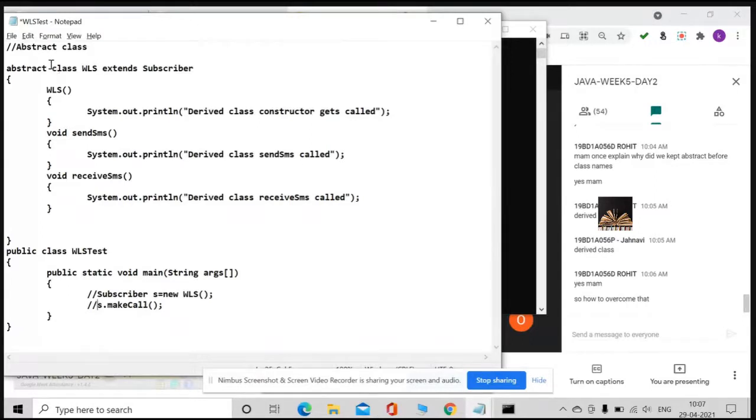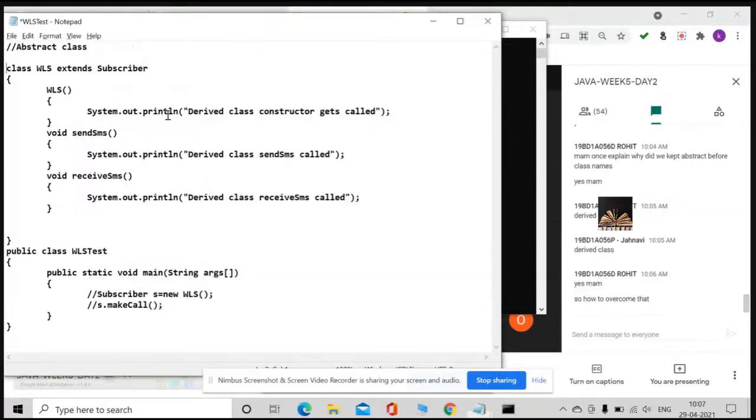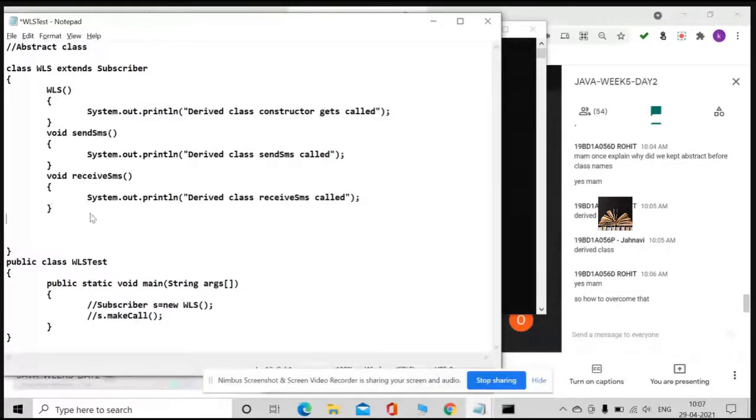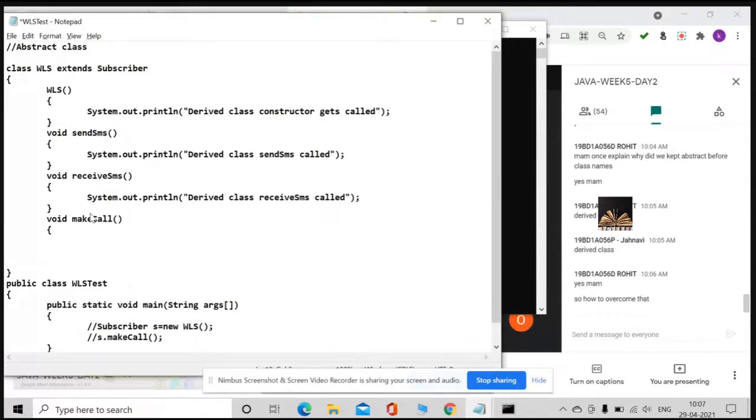If I don't want to make my derived class also abstract, what I need to do is override this make call in the derived class. Yes or no? Rohit, are you observing? Hope you are observing what I am doing.